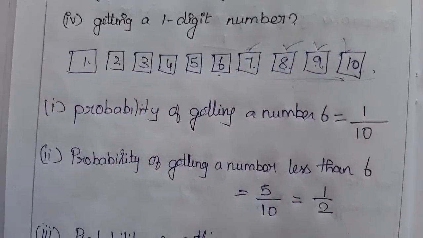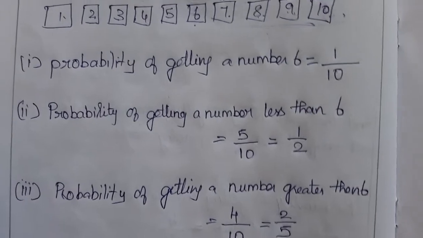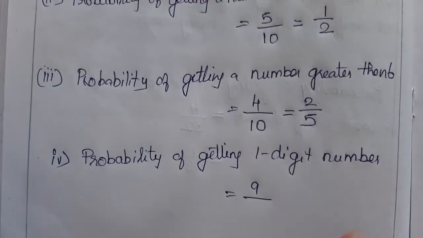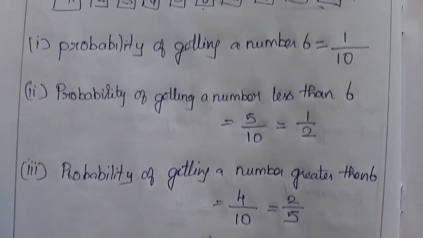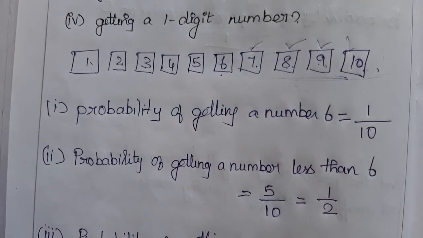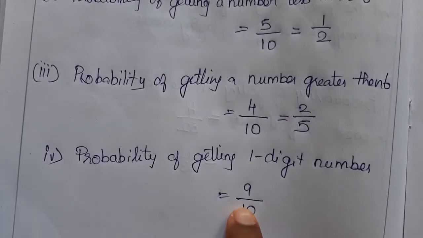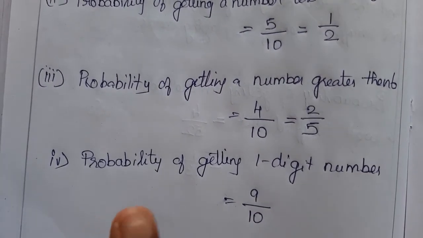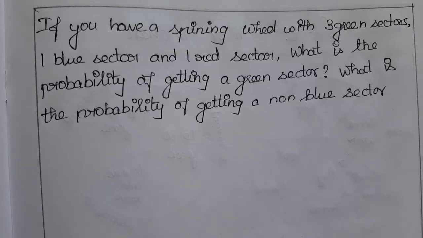So 1 to 9, there are totally 9 1-digit numbers divided by the total cards, which is 10. Right? This is not simplified. So if you pick this slip from the box 10 times, there are 9 times a chance that you will be getting a single digit number. Clear? So here we go for the next problem.